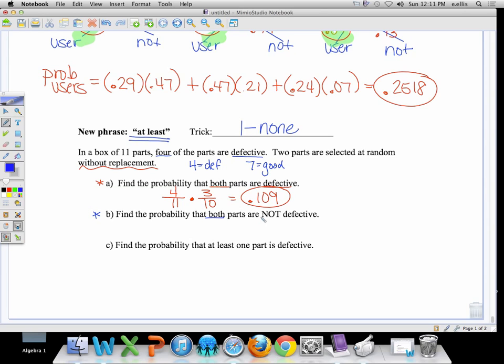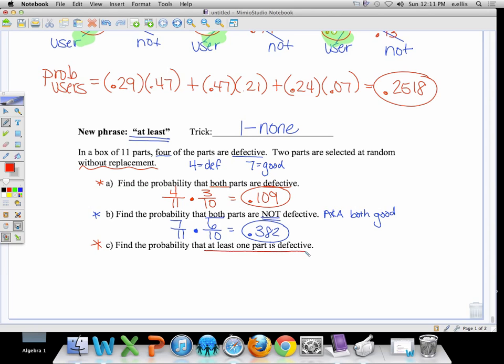Part B, find the probability that both parts are not defective, meaning they're going to be good. All right, AKA both good. Okay, well, there are 7 good ones out of 11. I pick a good one out. I'm going to go in for another one. So I'm at a 6 out of 10. That is going to give me 0.382.